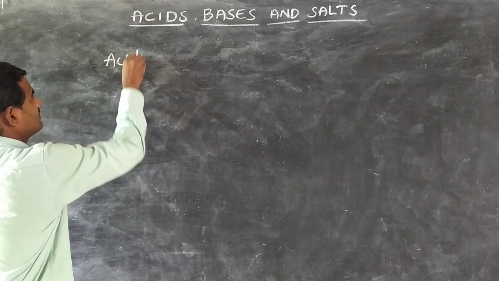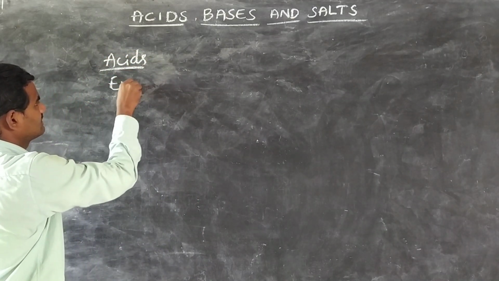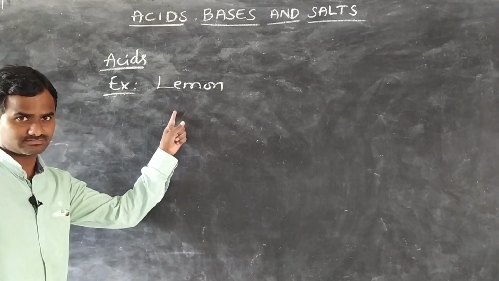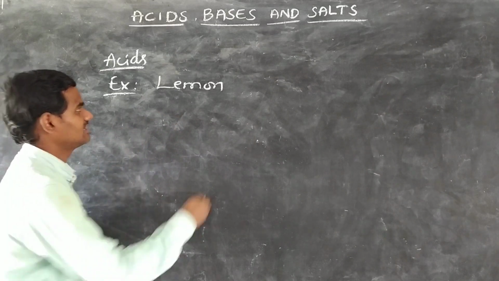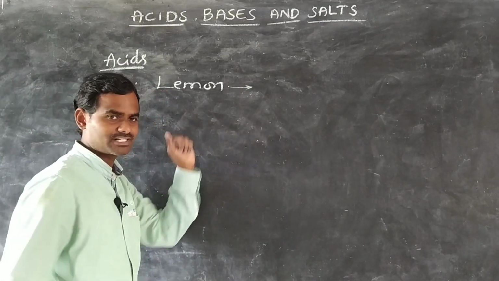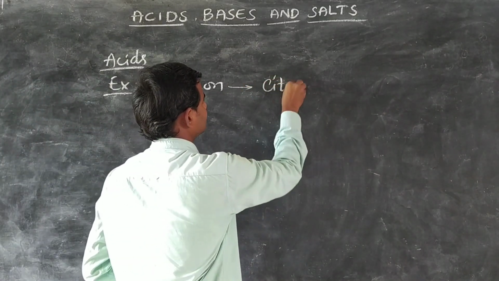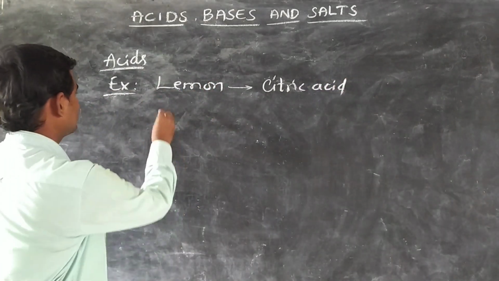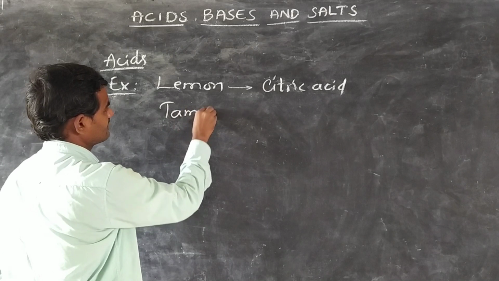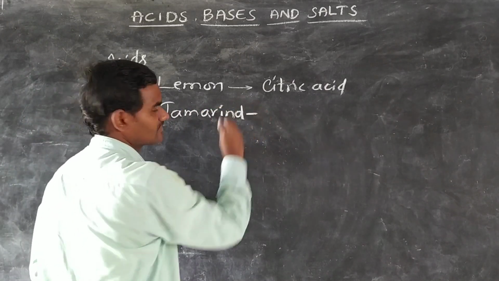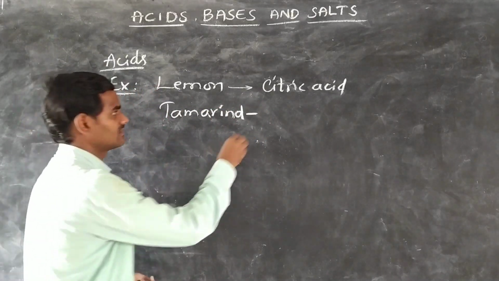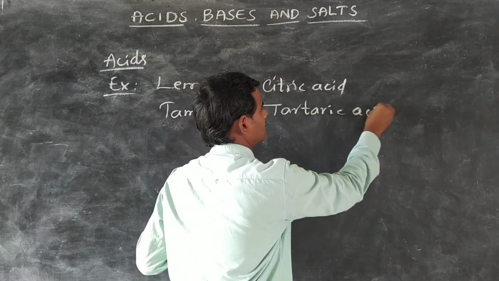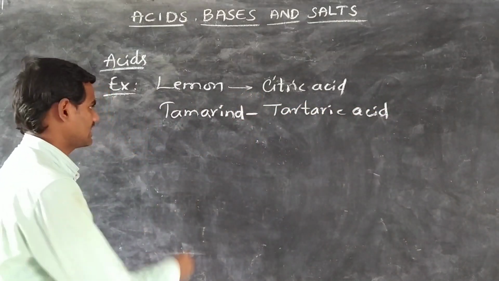We will see some examples of acids which we use in our daily life. Daily we use lemon as a food; this lemon contains citric acid. Tamarind contains tartaric acid.